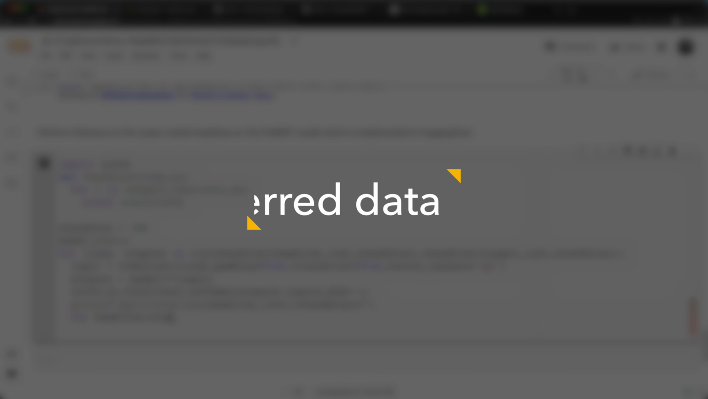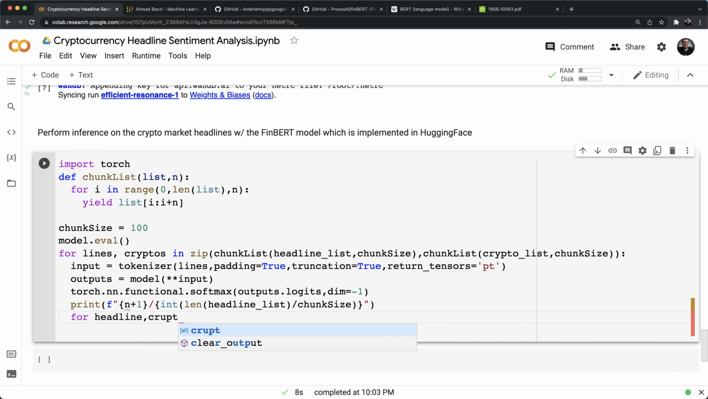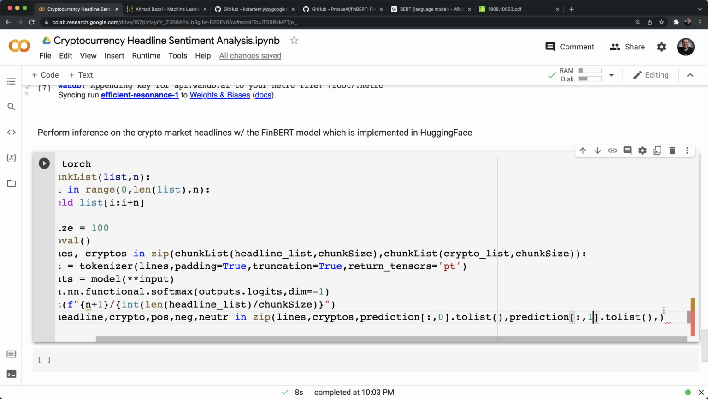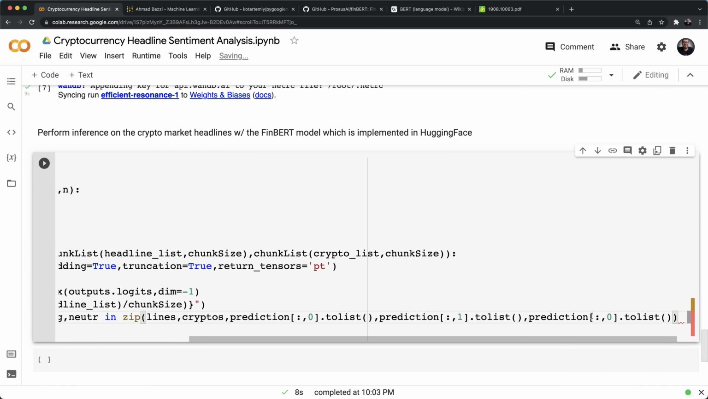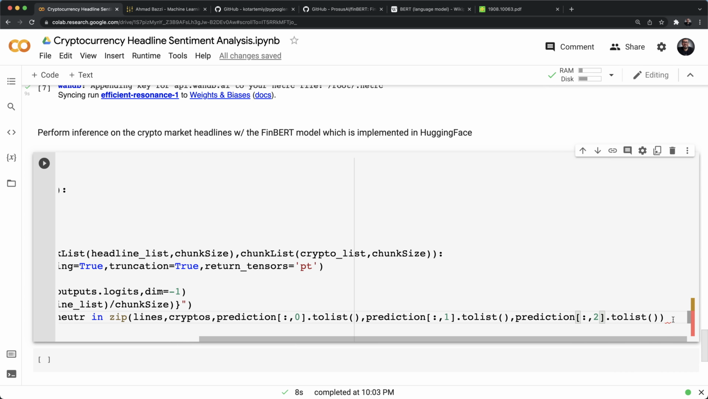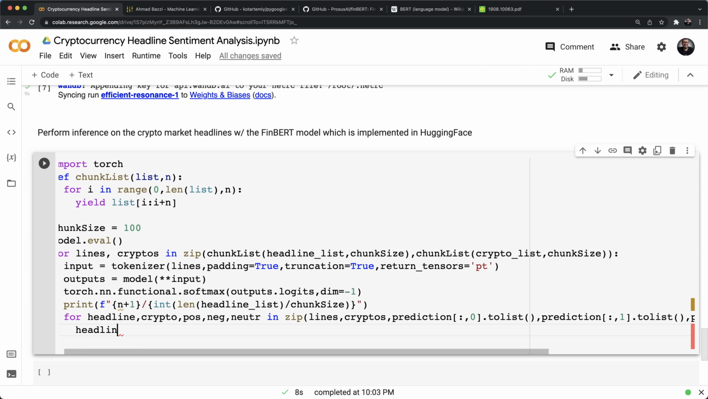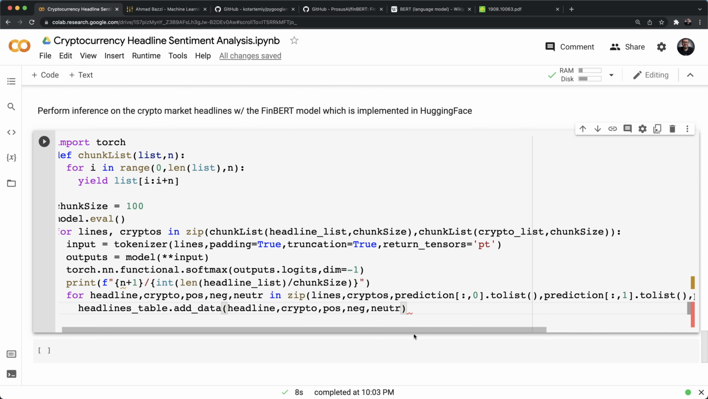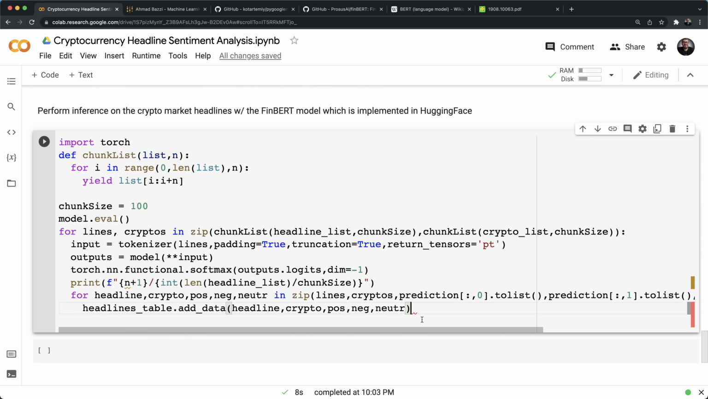And then run another loop as such. So for headline, crypto, positive, negative, neutral, and zip. Let's zip according to lines, cryptos, prediction, convert that to a list, and do the same thing for the next column and the last column, because the prediction is a 3-column matrix. First one is for positive, second one is for negative, and the third one is for neutral. So once we have this type of loop, go ahead and call headlines underscore table and add the data that we are extracting as such. So I'll copy paste all this right here. Okay, let me run this.